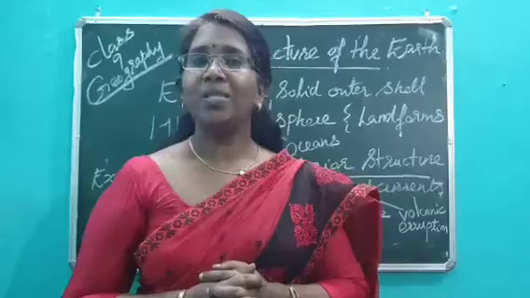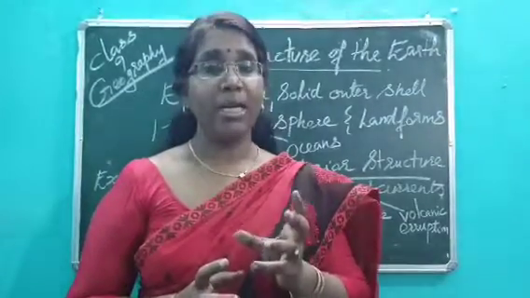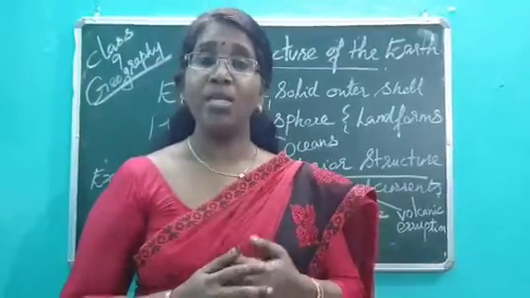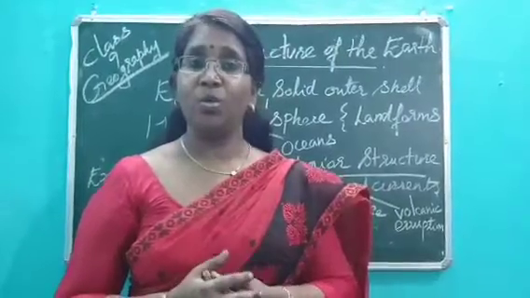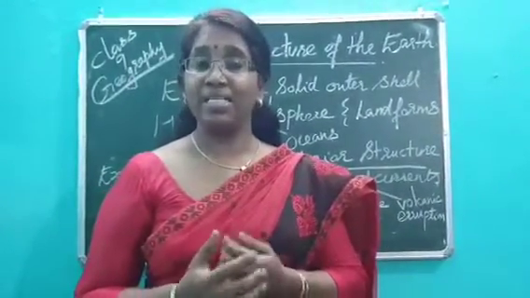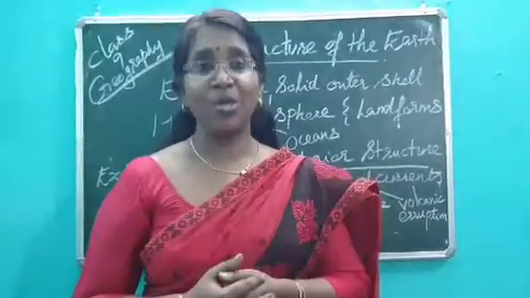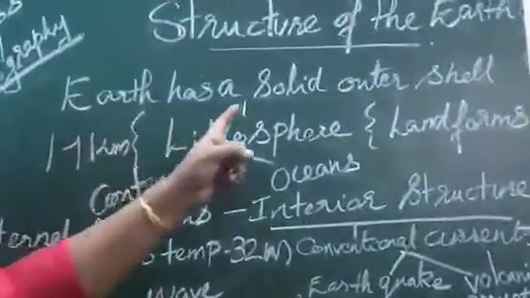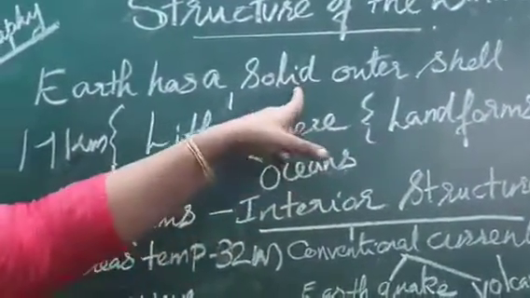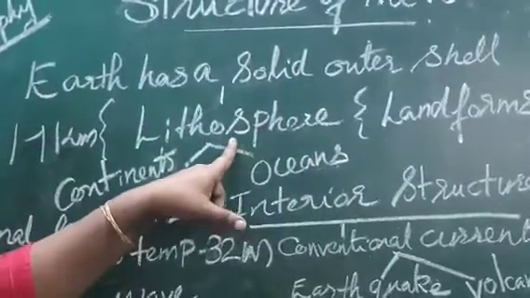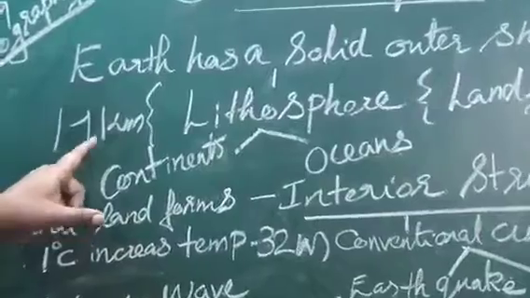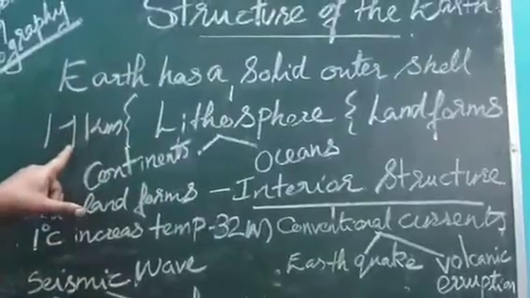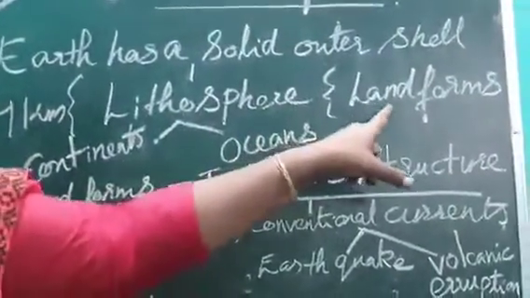So the earth has got a rocky solid outer shell which is called lithosphere. It is in the lithosphere that we find all the landforms. It is also known as a mineral skin, because it consists of various kinds of minerals. This solid outer shell is known as lithosphere, and this lithosphere is 17 kilometer thick. What is the thickness of lithosphere? It is 17 kilometer.